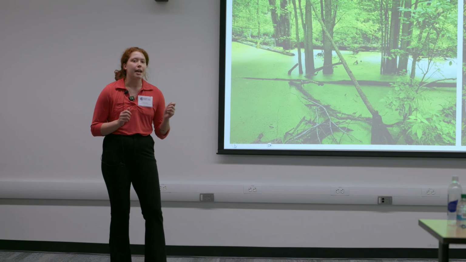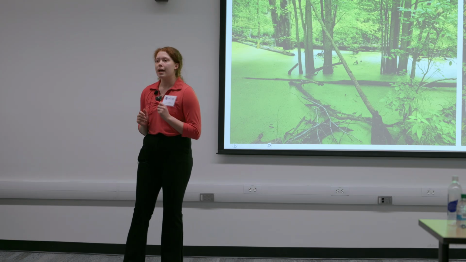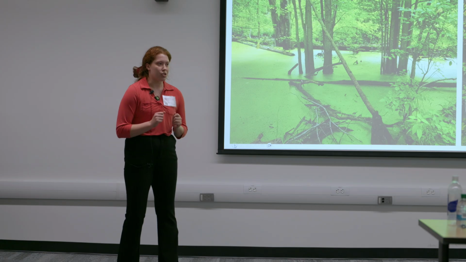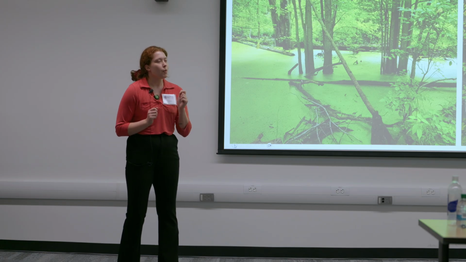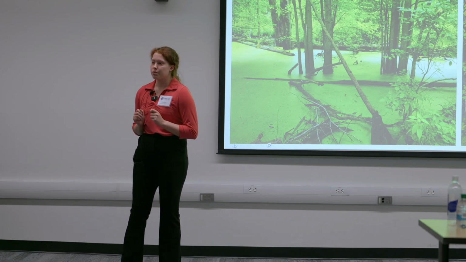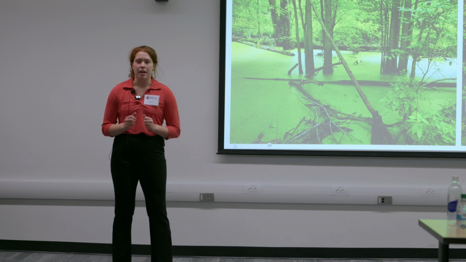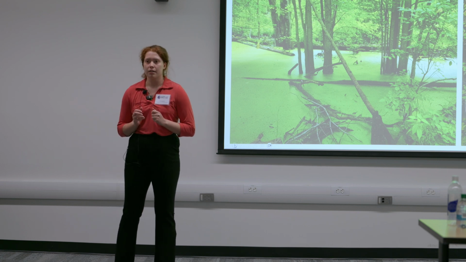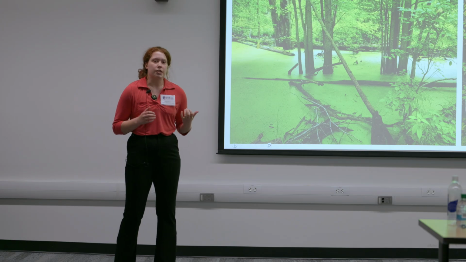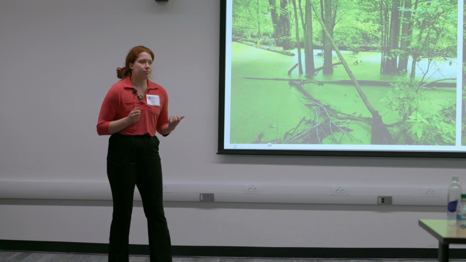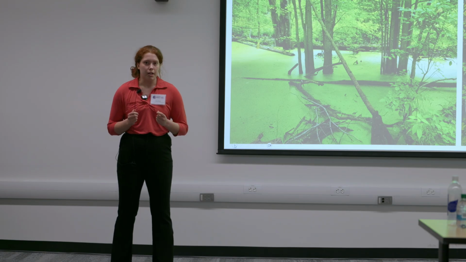Marsh restoration aims to create new marshes out of old agricultural land with the goal of sequestering CO2 and combating climate change. However, while marshes excel at sequestering CO2, they can also emit methane. Methane is the second most powerful greenhouse gas after carbon dioxide. And while we know that natural marshes can sequester more carbon in the form of CO2 than they emit as methane, restored marshes are largely understudied.